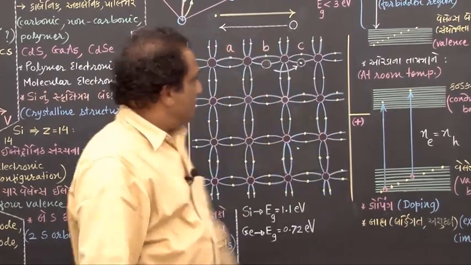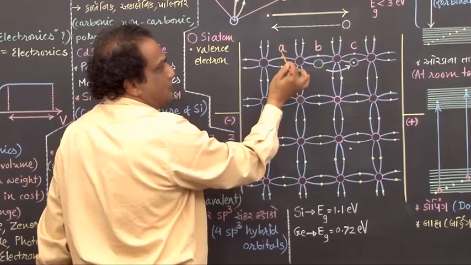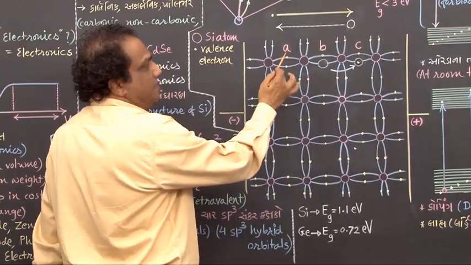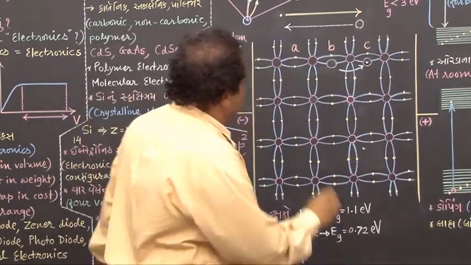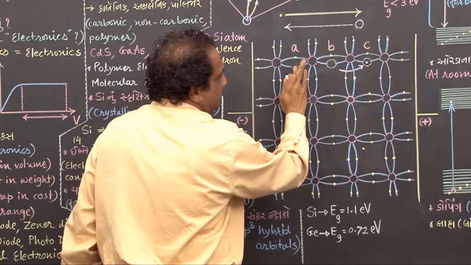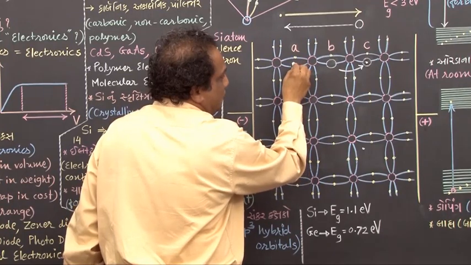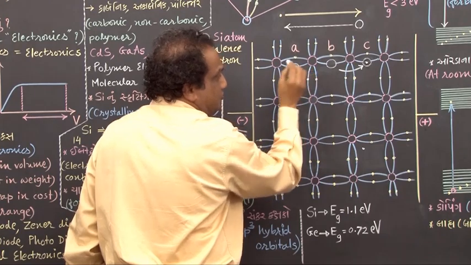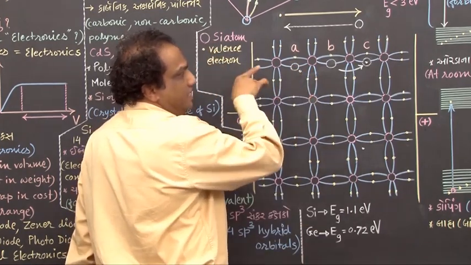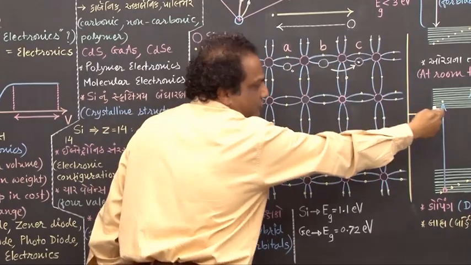Fine. Now tell me, suppose because of thermal vibration, the bond at A also gets broken. If this bond is getting broken, look here, then here also a hole will be created and the electron liberated is, suppose, this. Now this electron will get accelerated in a direction opposite to the electric field.